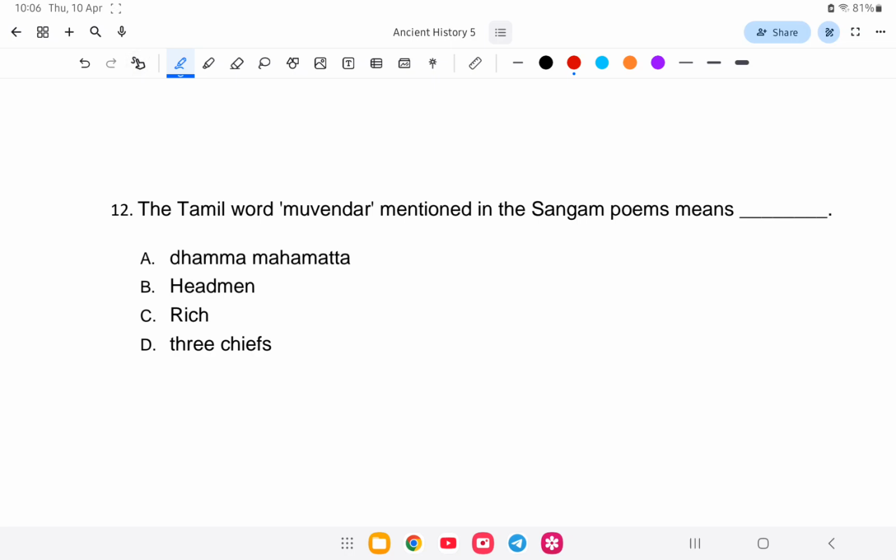Next question. The Tamil word Movender mentioned in the Sangam poems means what? Is it Dhamma Mahabandhas, henchmen, rich or three chiefs? So Movender means option number D, that is three chiefs. Let us study in detail about this.